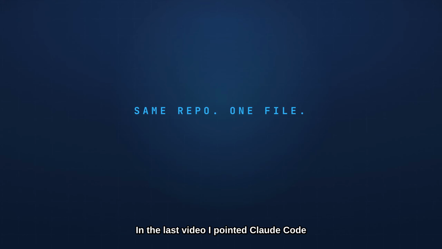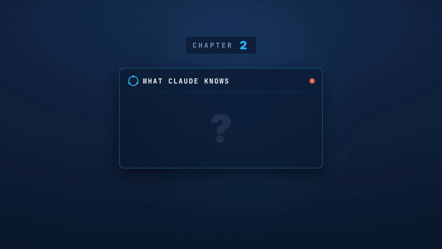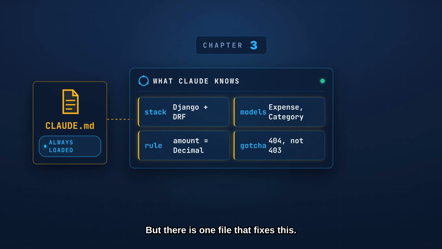In the last video, I pointed Claude Code at this repo and it figured the whole thing out. No setup, no explanation. It was impressive. But here's the problem. Tomorrow I open it again and it knows nothing. Blank slate. It relearns my entire project from scratch every single session. But there is one file that fixes this. You write it once, and from then on, Claude Code starts every session already understanding your code base.